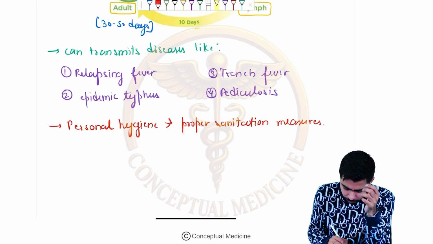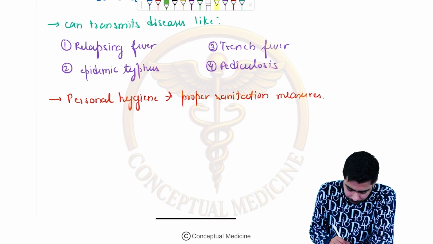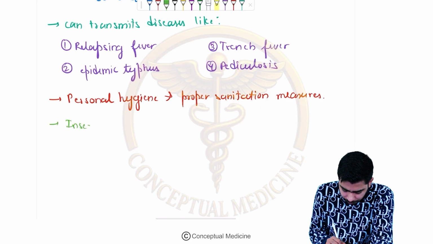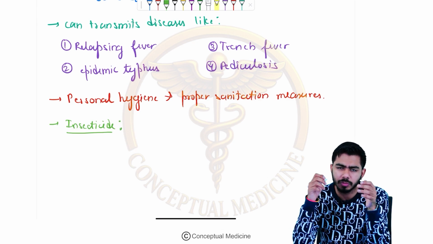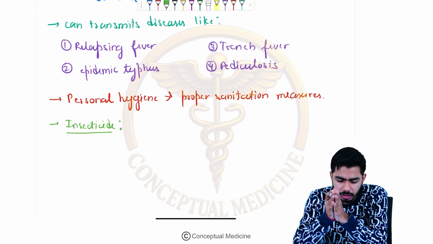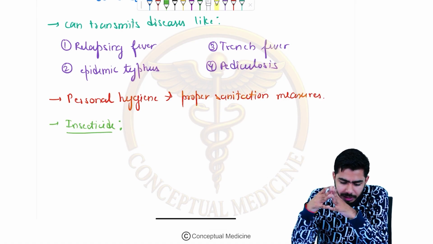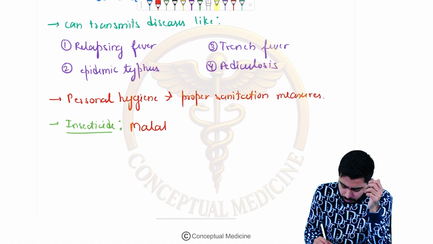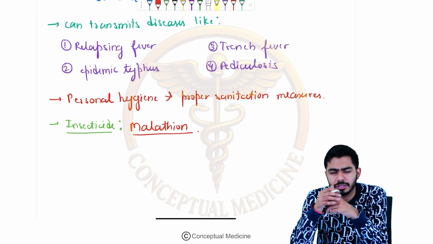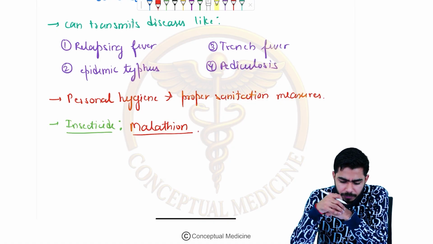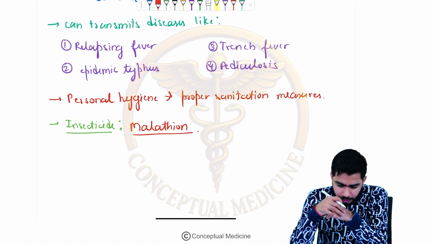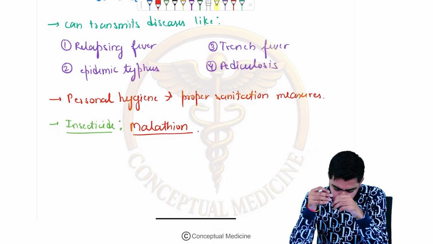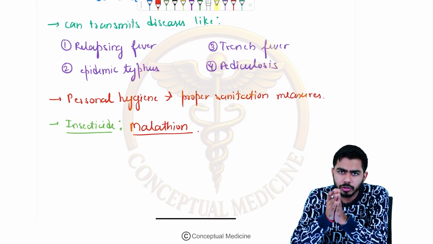Now, second thing, what insecticide should you use? If you want to talk about treatment or prevention on a larger scale, then the insecticide we shall use is Malathion. Malathion is kind of a universal insecticide for many insects, right? We are using Malathion for the prevention part. Okay guys, so that was about the louse or lice.